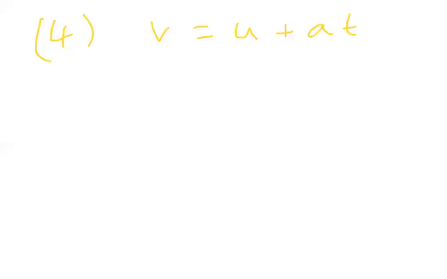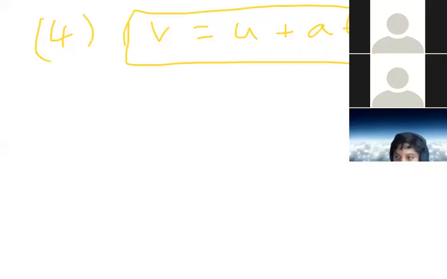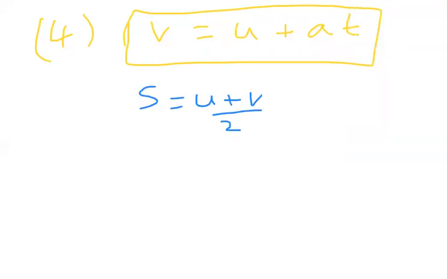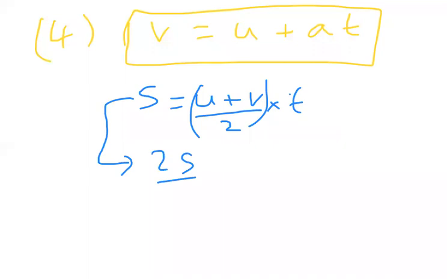And displacement is equal to average velocity into time. This is my first equation, v is equal to u plus at. And the second equation I am taking, displacement is average velocity into time. So from here, what is the value of v? I can write it as 2s by t minus u is equal to v.